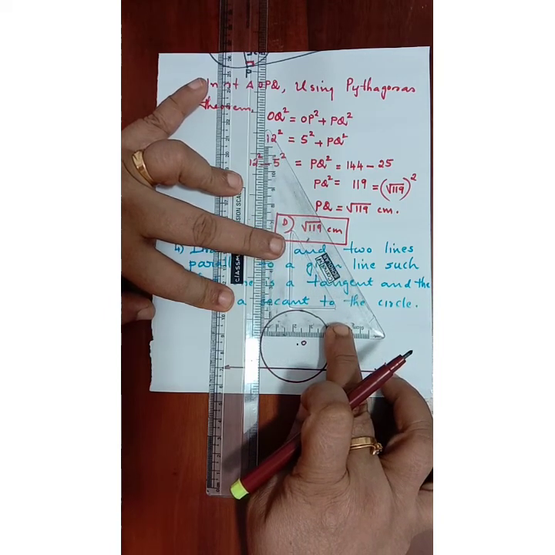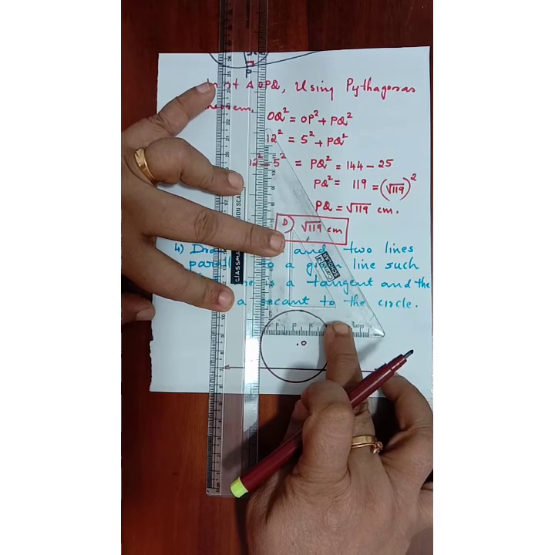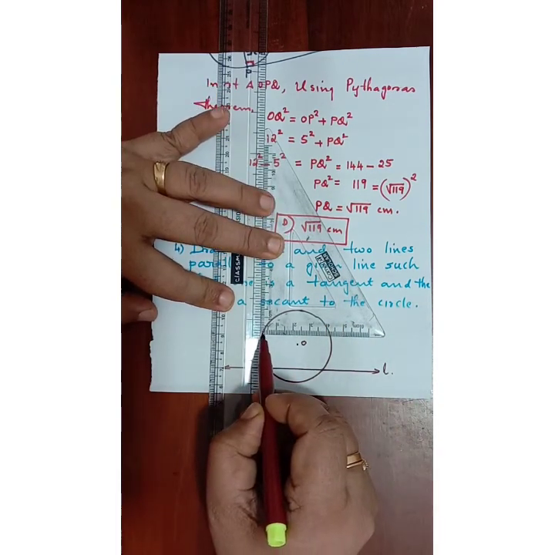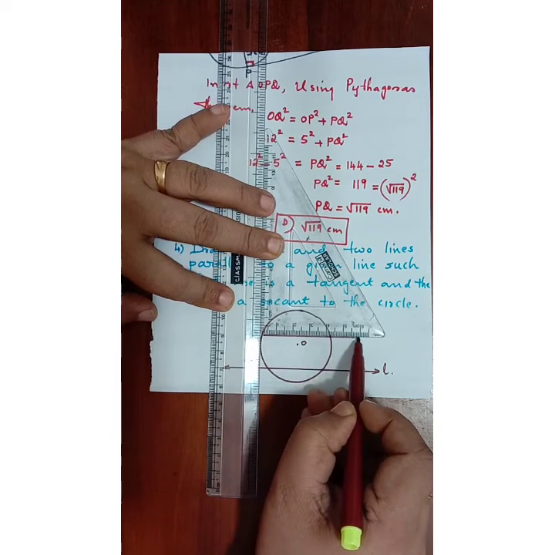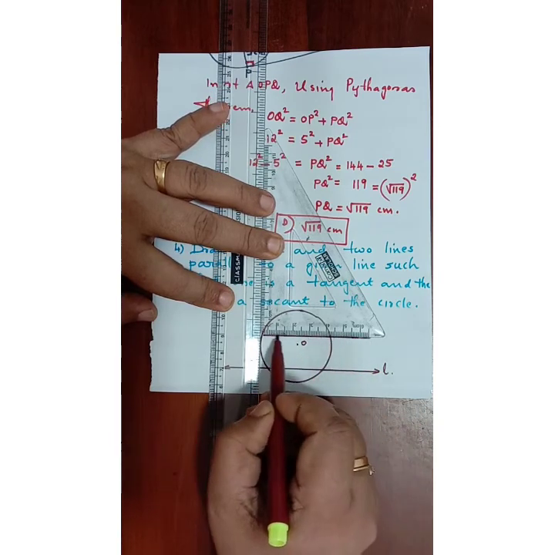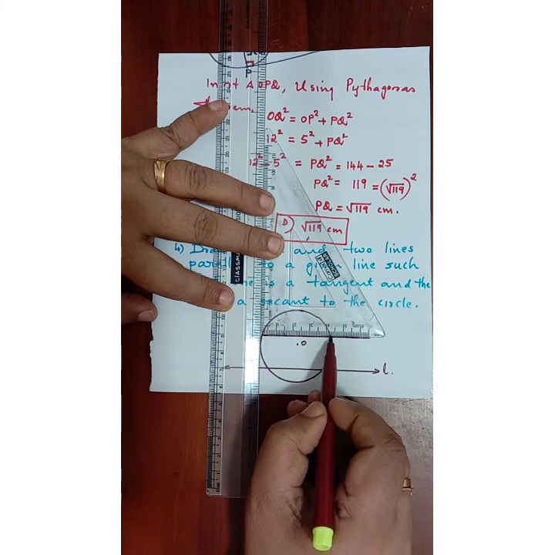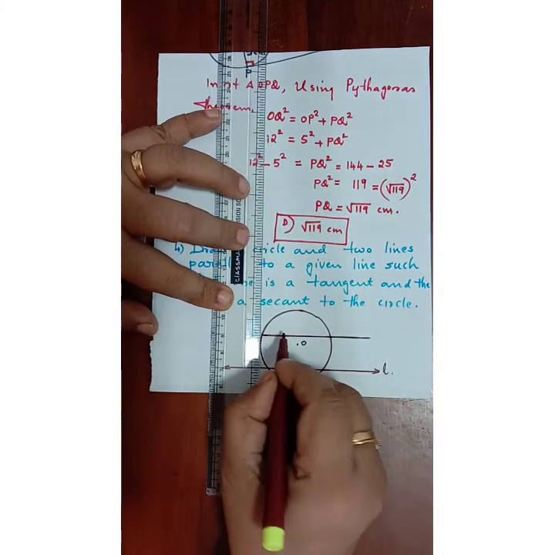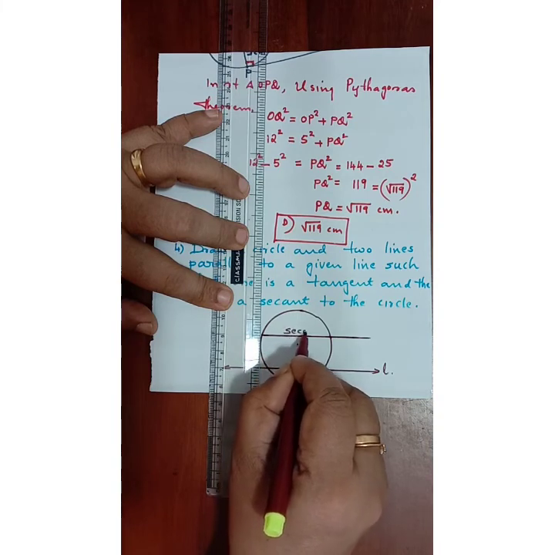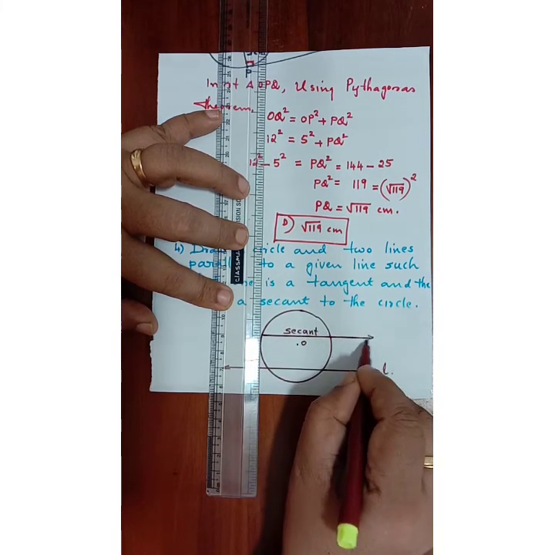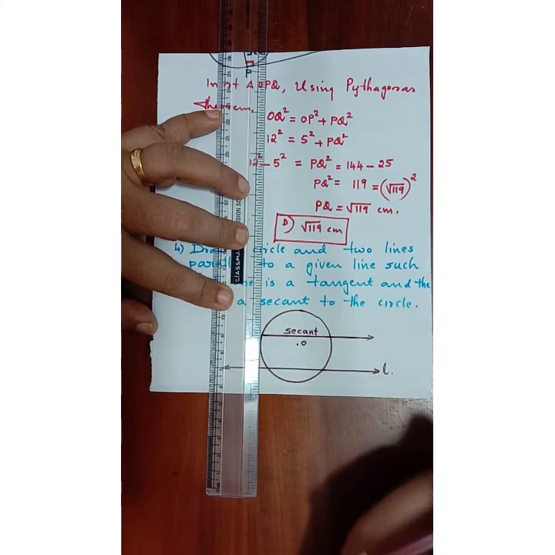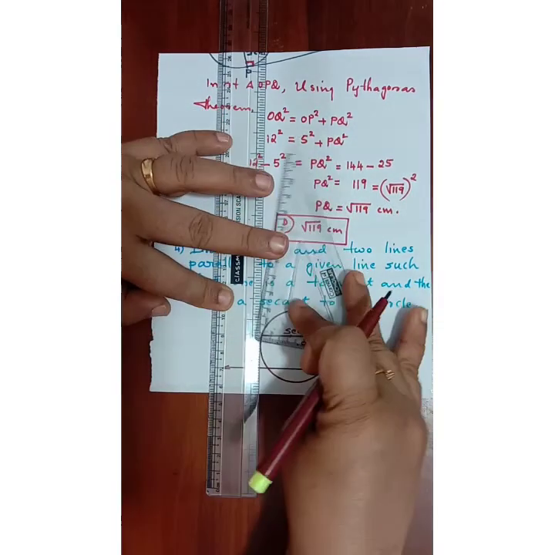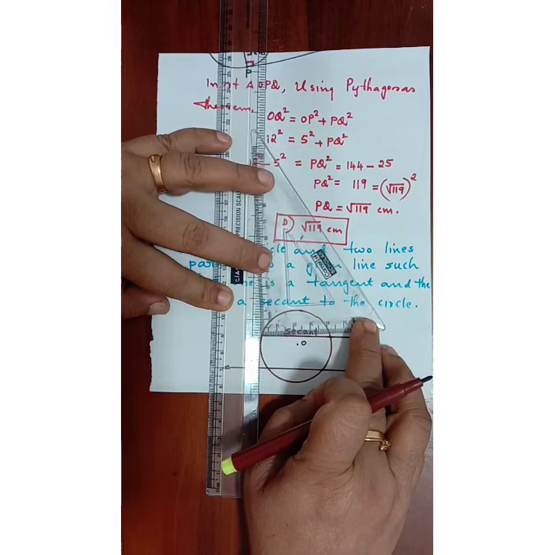If I move it like this, I am getting a position somewhere here like this. At any position you can take. You can draw a line here and extend it. What type of line is it? Here you can see on the circle 2 points, 2 contacts. So can we call it a secant? Is this a secant? We can extend it on both the sides. This is a secant.